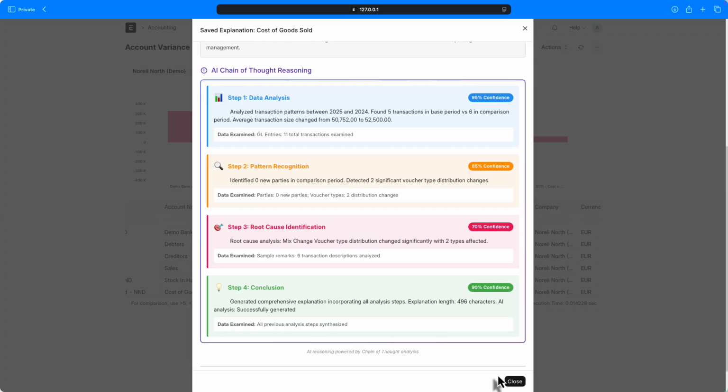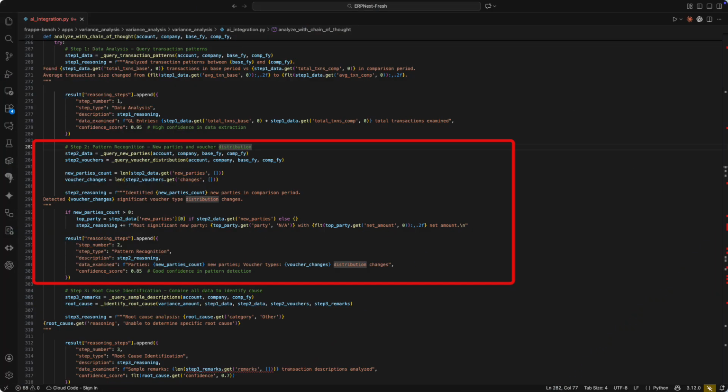Step 2. Pattern recognition. Confidence 85%, with 2 distribution changes. Identified 0 new parties in comparison period. Detected 2 significant voucher type distribution changes. Technically, the app ran another SQL query. Used a subquery to find parties in base year that weren't in reference year. Grouped by party. Summed amounts. Sorted by absolute value. Limited to top 10. The AI now knows exactly which vendors are new and how much each contributed.